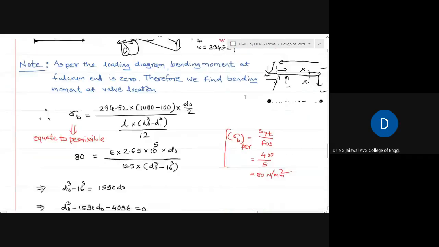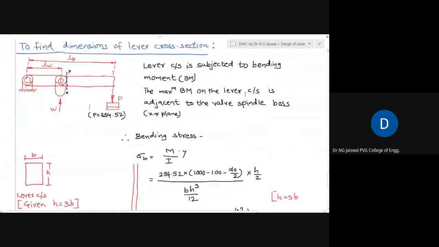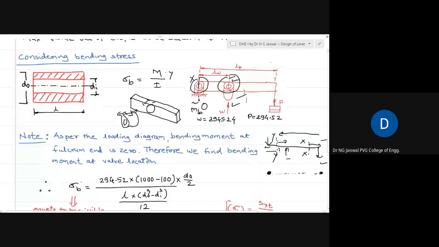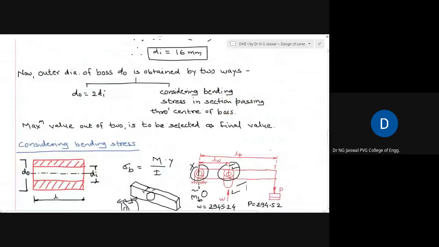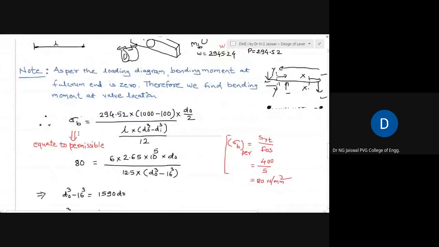Pin diameter we already found out, and boss diameter can be found in two ways, as I told you. One way is considering 2 times the diameter, and the other is considering the bending stress equation. Now the bending stress equation: sigma b is equal to M upon I by y.